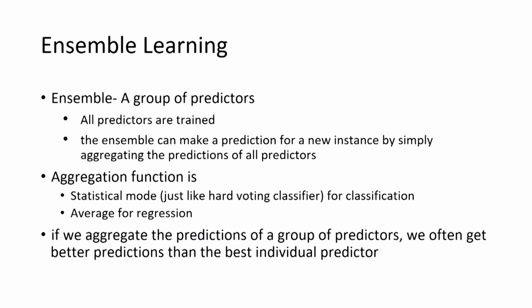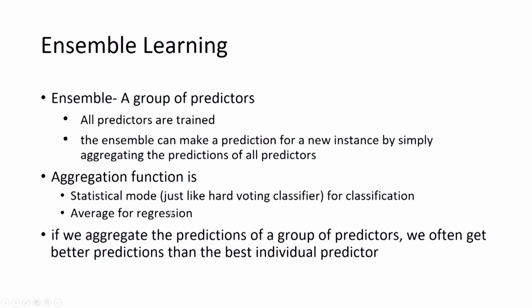So, we can say that this aggregation function can be the statistical mode, that is also called hard voting in case of classification, and average in case of regression. So, if it is a regression problem and we are using an ensemble learning technique, then we will take the average of the output of all the predictors, while in case of classification we take the statistical mode of the output of all the predictors.